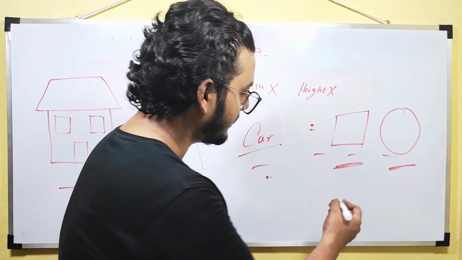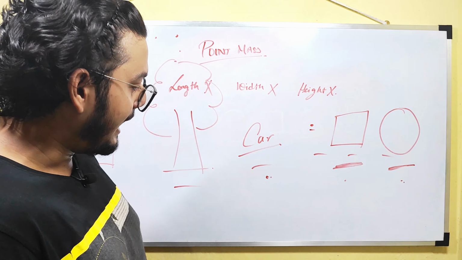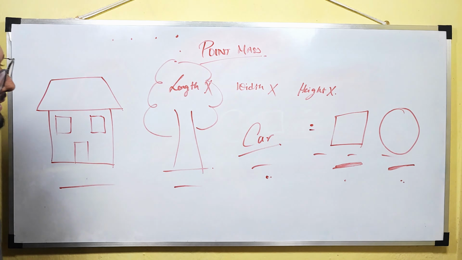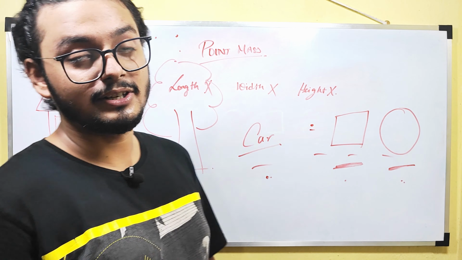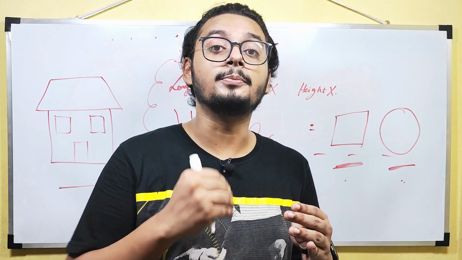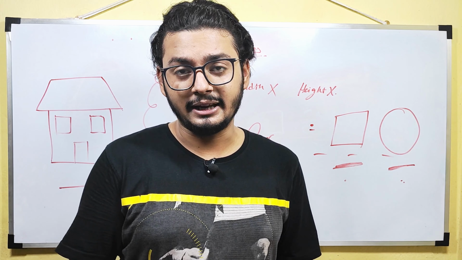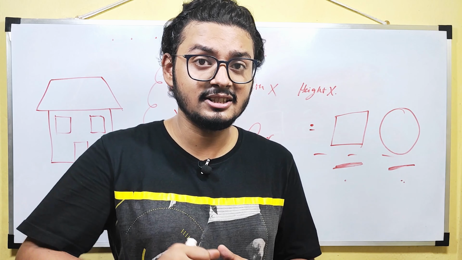What you will see? It will also look like a point. That means that these all can be considered as a point when observed from a certain distance. But does that mean that the mass has changed?